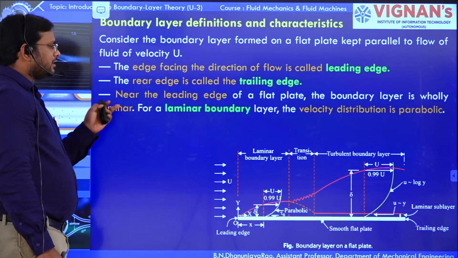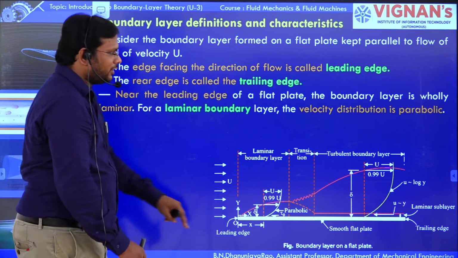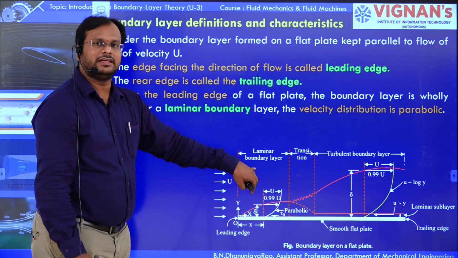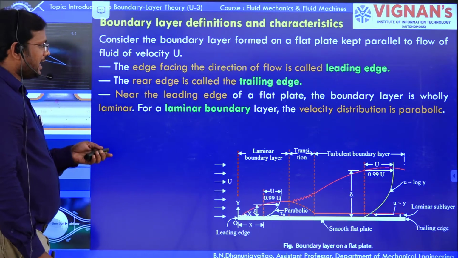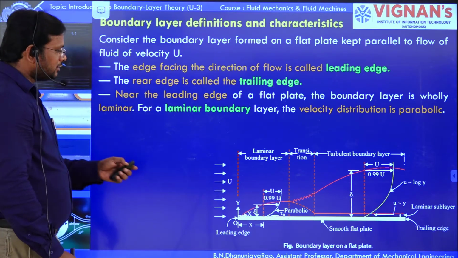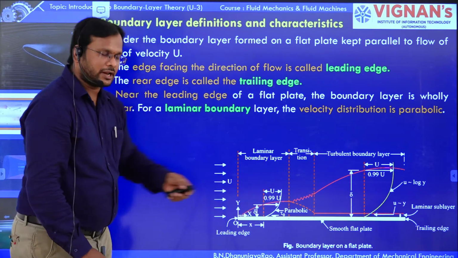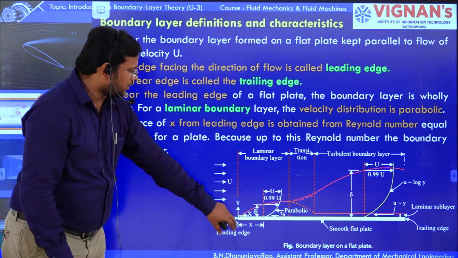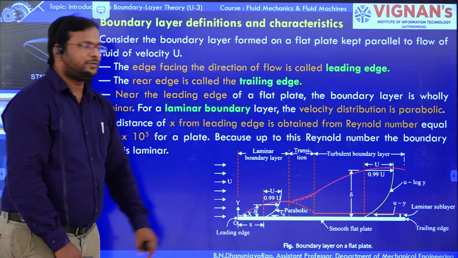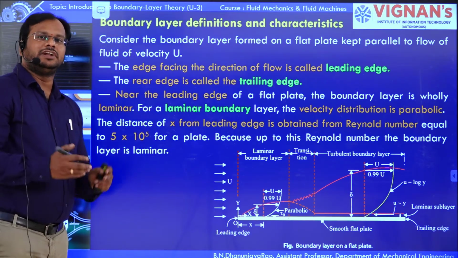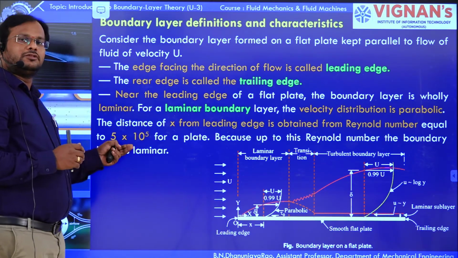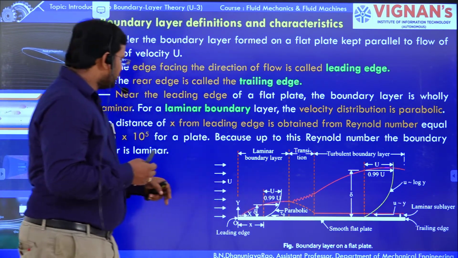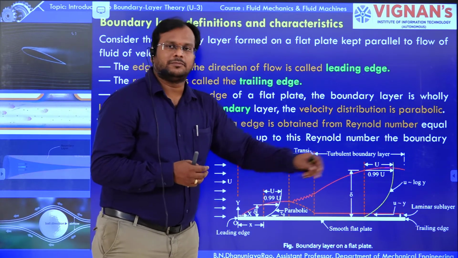Near the leading edge of the flat plate, the boundary layer is completely laminar. The velocity distribution is also parabolic. The distance x from the leading edge is judged by the Reynolds number. If it is less than 5 into 10 to the power of 5, it is laminar. If it is greater than 5 into 10 to the power of 5, it is a turbulent boundary layer.